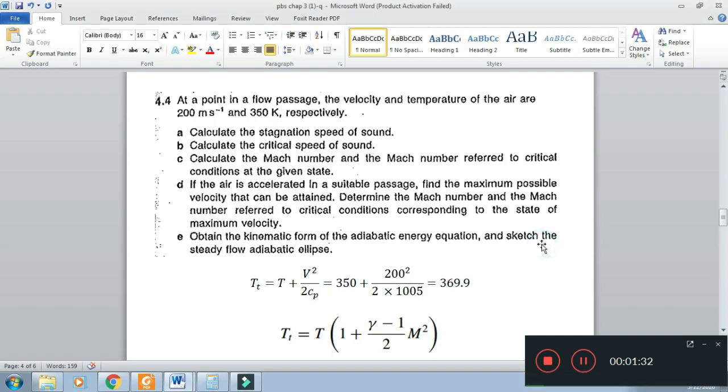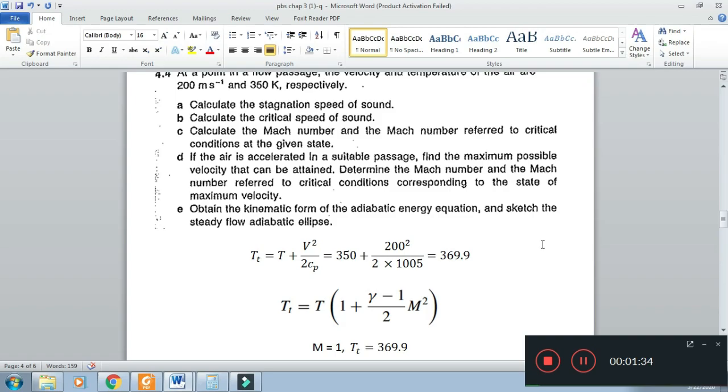So the velocity and static temperature at a given point in the flow field are given. From the static temperature and velocity, you can find the total or stagnation temperature. This comes out to be 369.9.